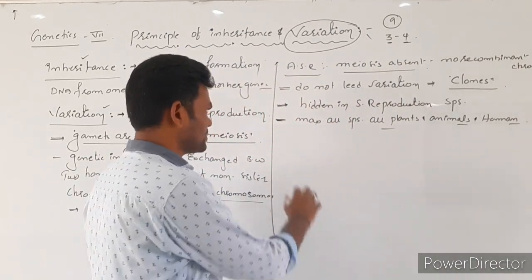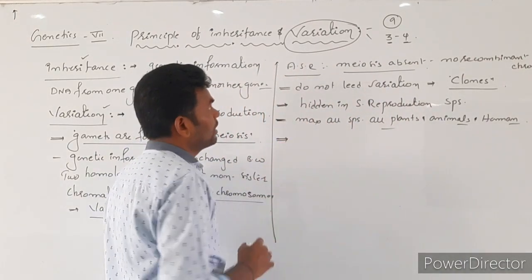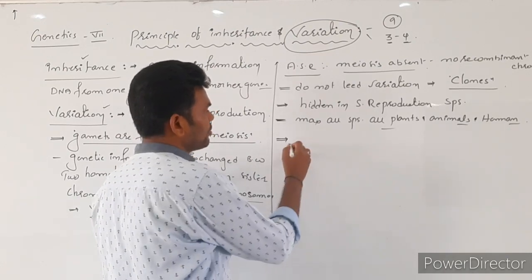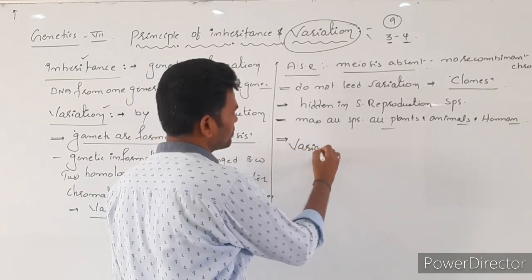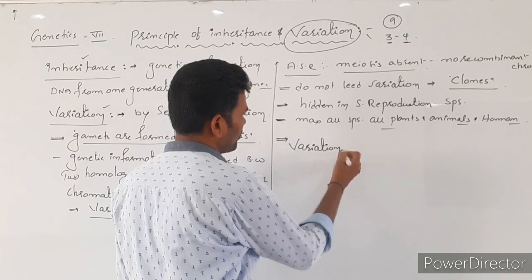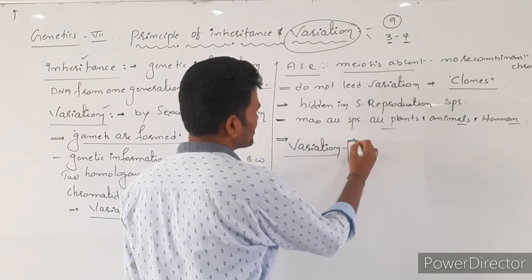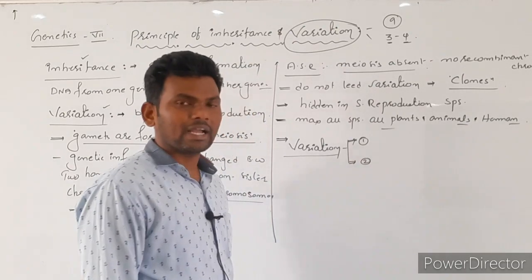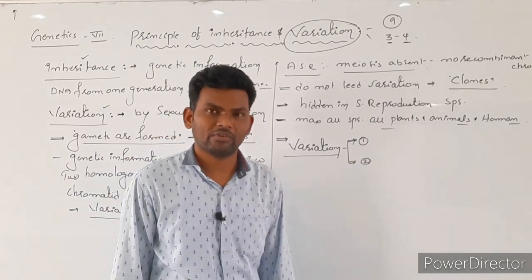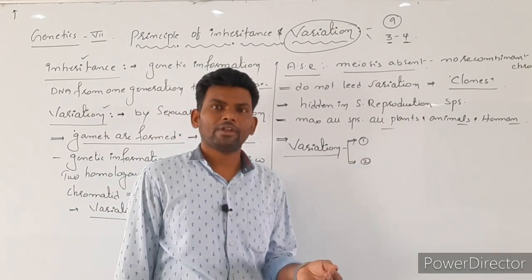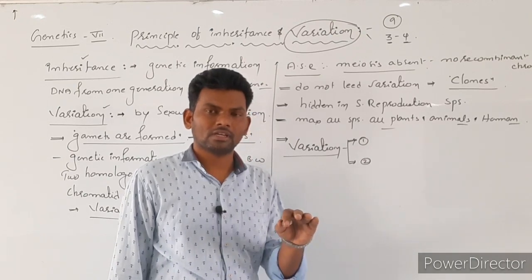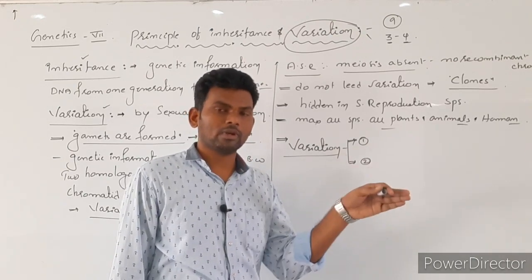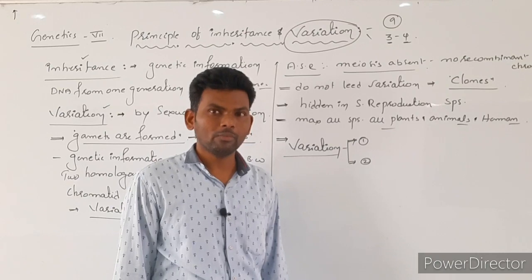Okay, and next, variations are mainly of two types. One is gametic variations, one is somatic variations. Gametic variation means a recombination has occurred at the chromosome level.